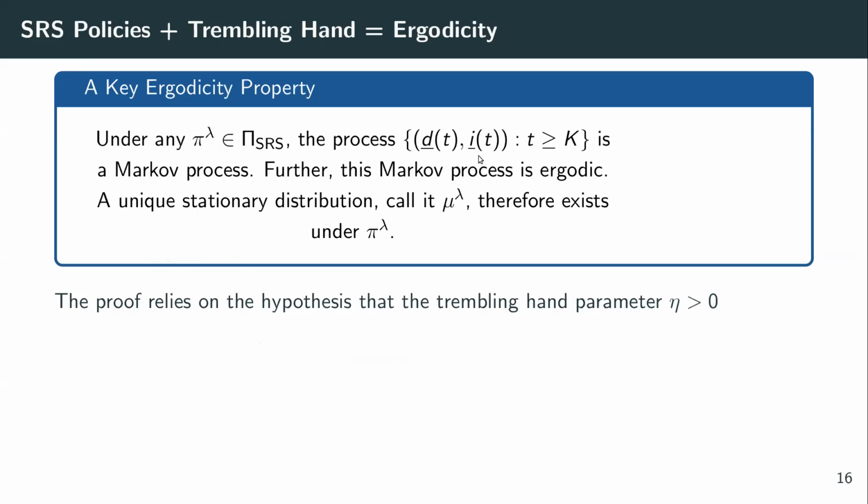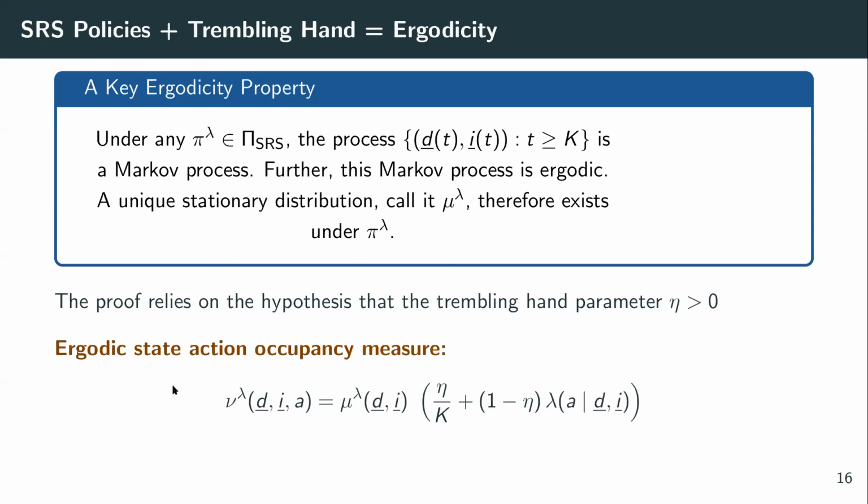A very important property we have in our paper regarding SRS policies is that under any SRS policy, this process D_t, I_t here, which we said was a controlled Markov process earlier, is now in fact a Markov process. And further, this Markov process happens to be ergodic thanks to the trembling hand parameter of the decision maker being strictly positive. And therefore, under any pi_lambda, this process is going to have a unique stationary distribution, which we call mu_lambda. So once we have ergodicity and once we have mu_lambda, we can go ahead and define an ergodic state-action occupancy measure, which simply tells us the long-term probability of seeing the multi-arm bandit system in the state D_i and the decision maker choosing arm A subsequently. Notice the presence of the trembling hand in the way the decision maker gets to choose arm A based on the current state of the system D_i.